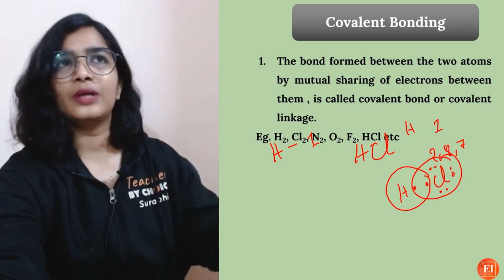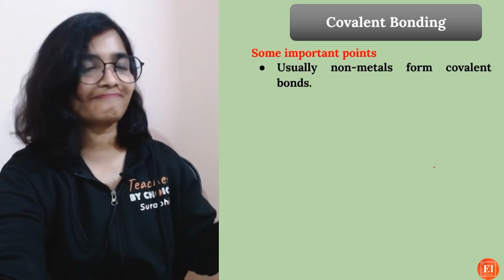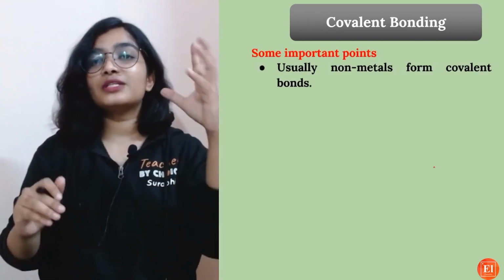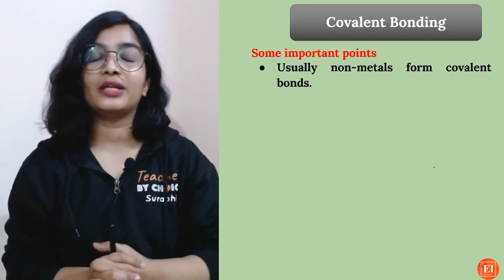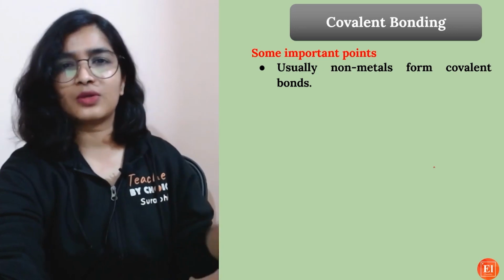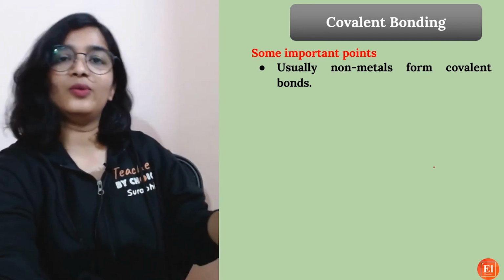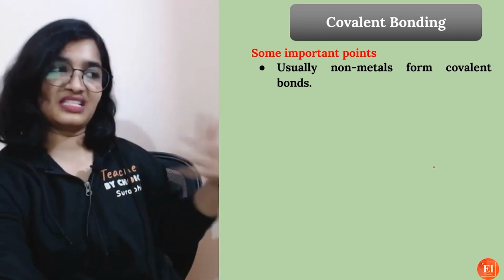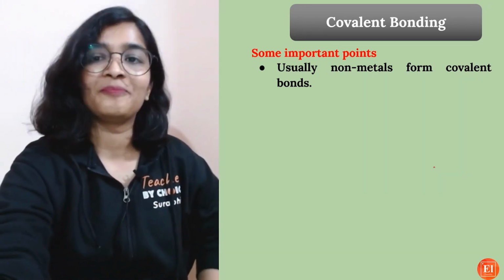H2, Cl2, N2, O2, F2, HCl, NH3, water. So ionic compounds are formed between a metal and a non-metal, whereas covalent bonding is usually between two non-metals. Metals generally do not form covalent bonding because they're always ready to give electrons, because they are electropositive, right? Metals are electropositive in nature.